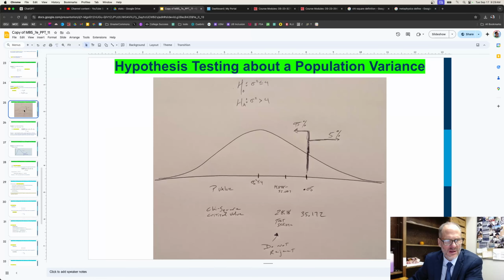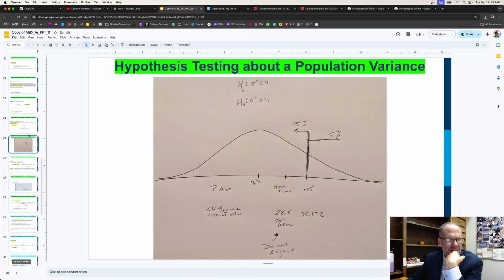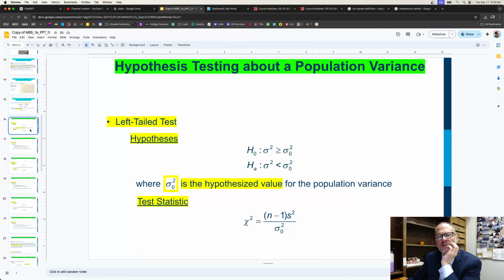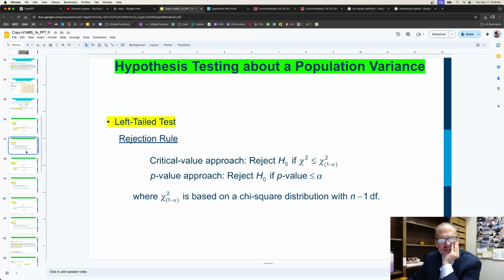And ultimately what we're going to do is stuff like this, where we have the probability, and then we have the chi-square critical value, and then here's our test statistic. This is the critical value approach, and this is the p-value approach, and then you just evaluate it. And so we could do these different hypothesis tests. Here you have this notation: variance with subscript 0 is the hypothesized value for the population variance. Here's the hypothesized value for the population variance right there. And then here you could do the same thing, but for a right-tailed test. And then there's a little bit more information there.